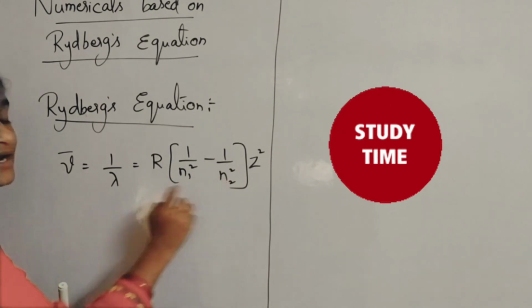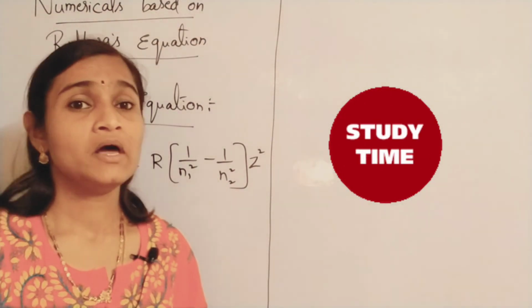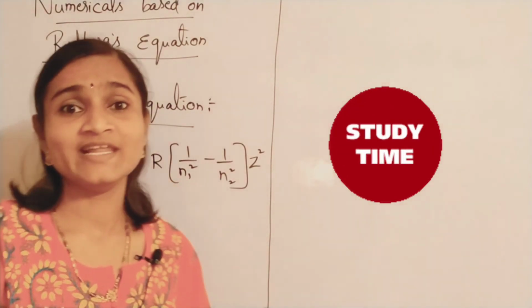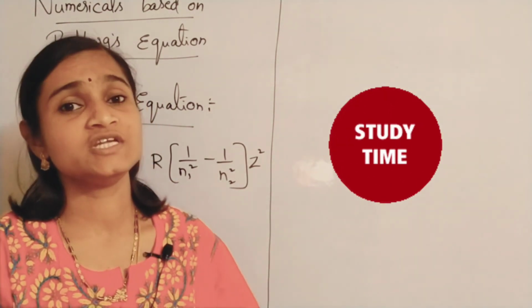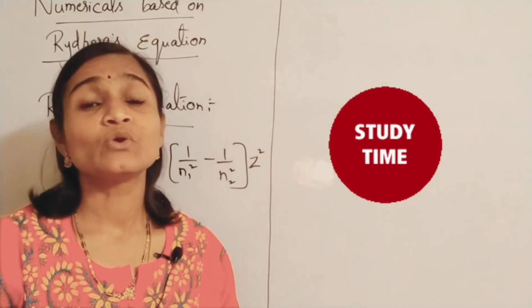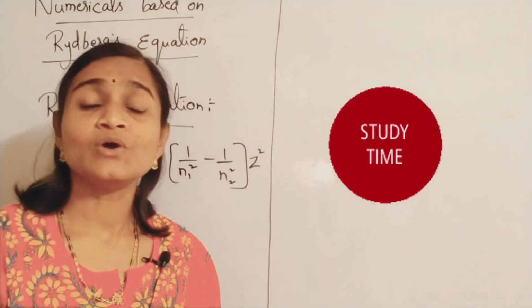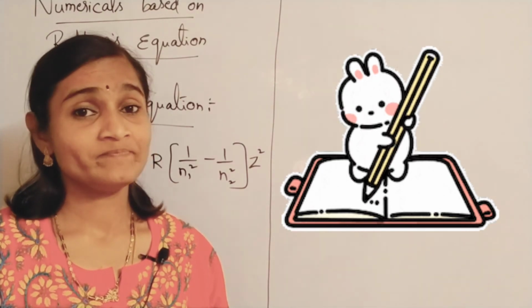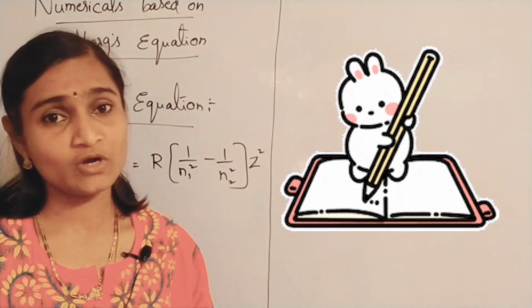And what is n1 and n2? Just recall. n1 is the first energy level or one stationary state, and n2 is the higher energy orbit where electron transition takes place. Just recall what is electron transition. Electron always keeps jumping from one orbit to another orbit.